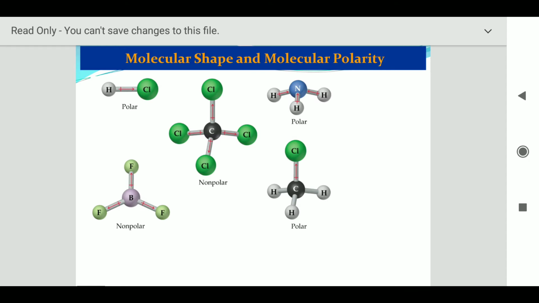Why so? Because in CCl4 there are only 4 chloro groups. However, if we talk about methyl chloride, here you can see there is a hydrogen group and there is a difference in the electronegativity between carbon and hydrogen. However, if we talk about CCl4, all the 4 chloro groups are the same, so that is considered non-polar, whereas methyl chloride is polar. Similarly, I have given an example of ammonia molecule also, NH3. As we all know, nitrogen belongs to group 15 and hydrogen belongs to group number 1. So it is a polar molecule.